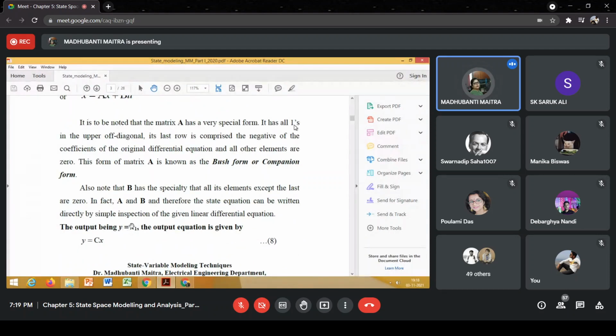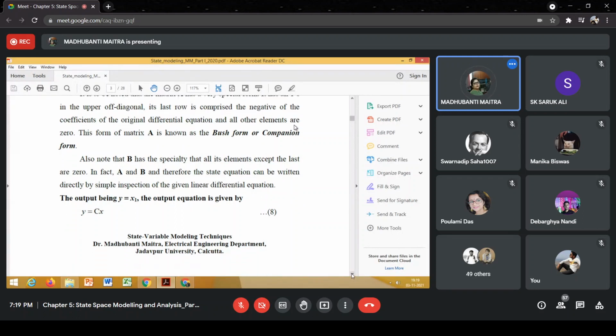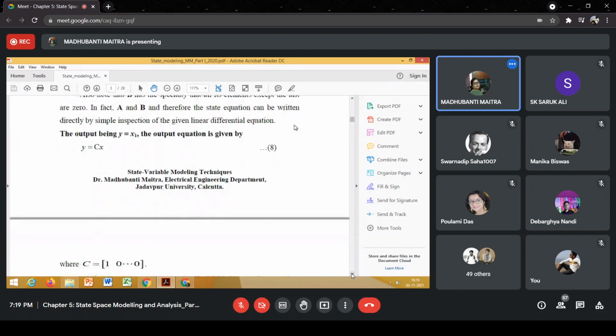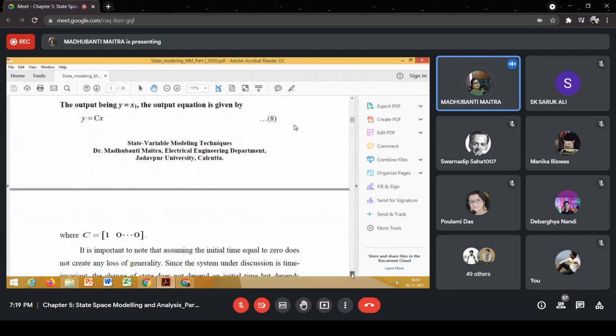So y is equal to x1 is our output equation, and we can write y is equal to Cx, where C is the output matrix, and x is a column vector in vector matrix notation, with elements x1, x2, x3, ..., xn. So the output matrix C will be simply a row vector, and the first element will be 1 because y is equal to 1 into x1, and the rest of the elements of this row vector will be 0.